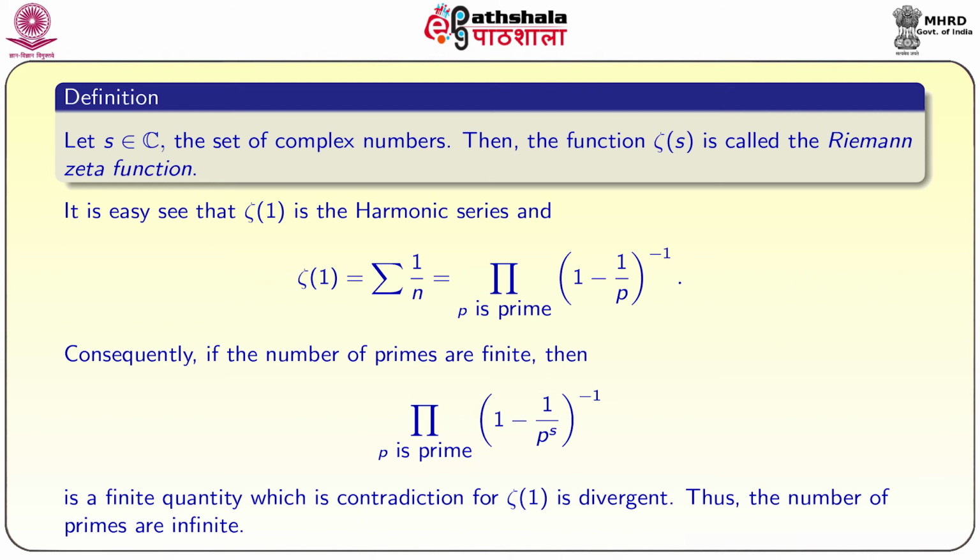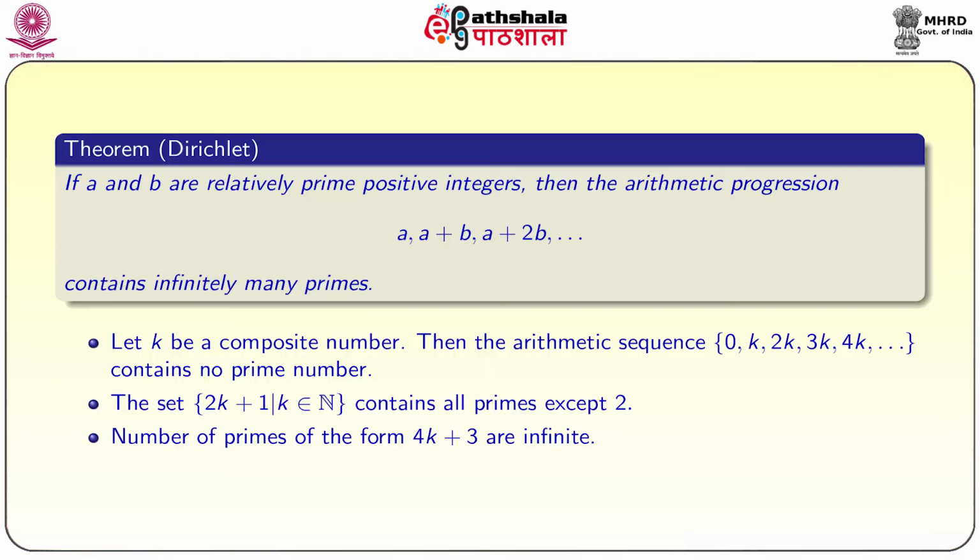It is another proof. Though Euclid gave a simple proof that the number of primes is infinite, this proof cannot be generalized to show that the number of primes is infinite for any arbitrary arithmetic progression, but Euler products can be generalized. This is one of the best examples to understand why we need different proofs for the same problem. Now, we will see Dirichlet's theorem.